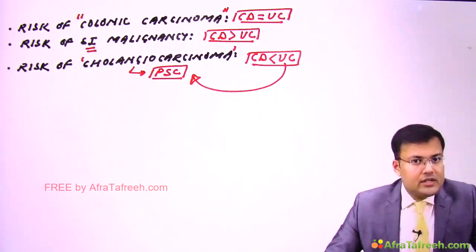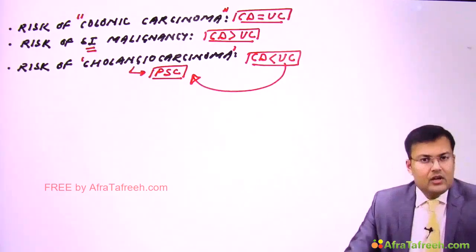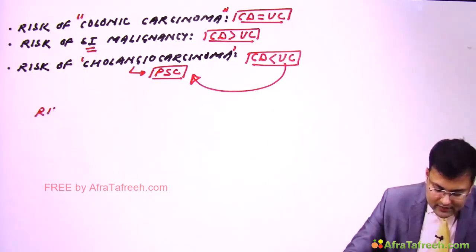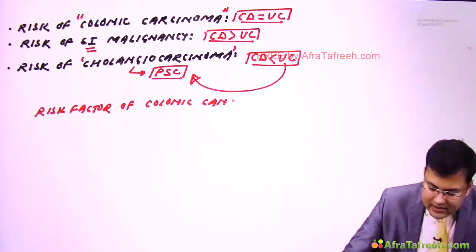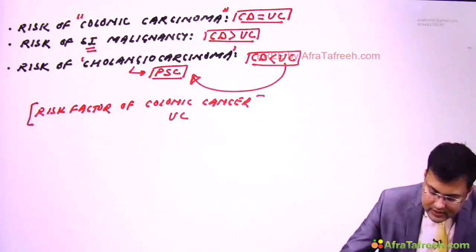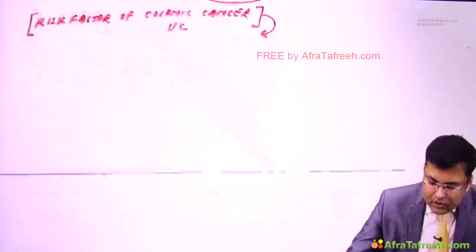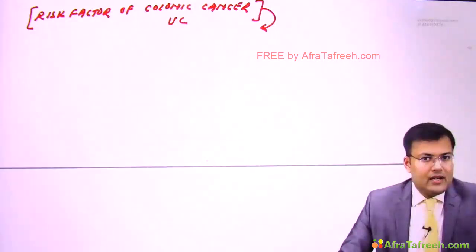So these 3 questions are also asked. Now see the risk factors for colonic cancer in ulcerative colitis.